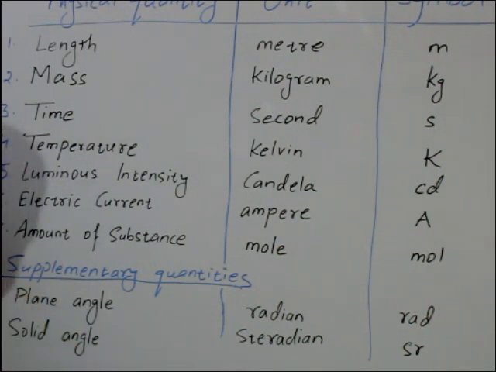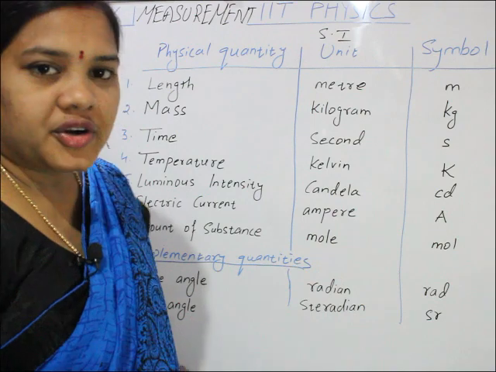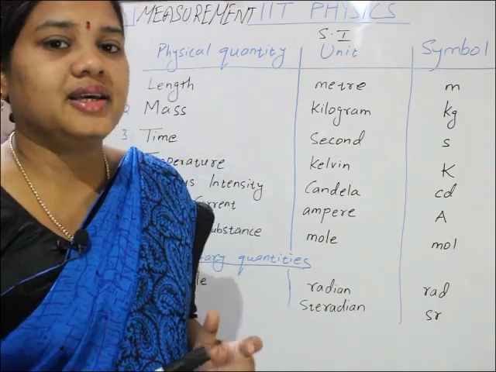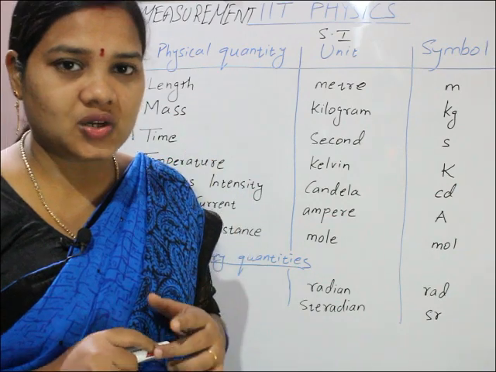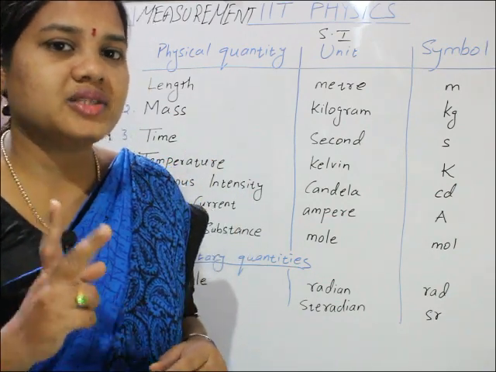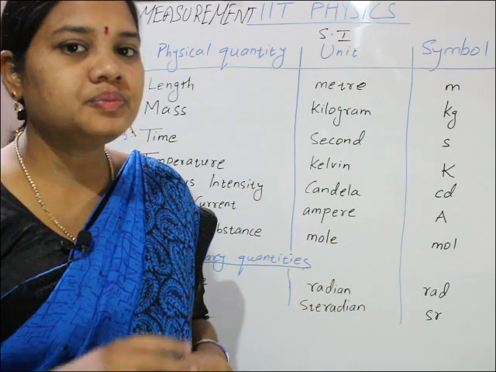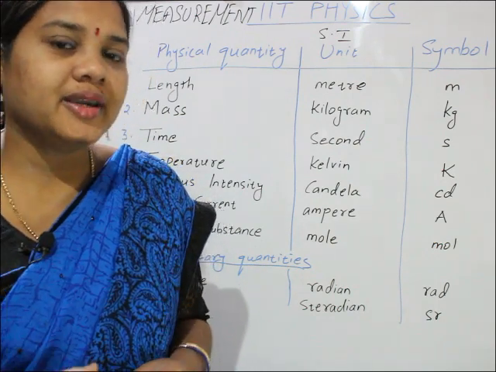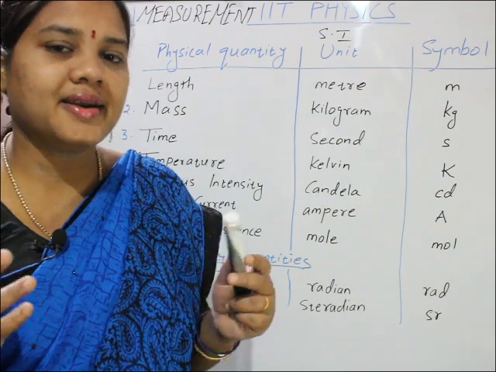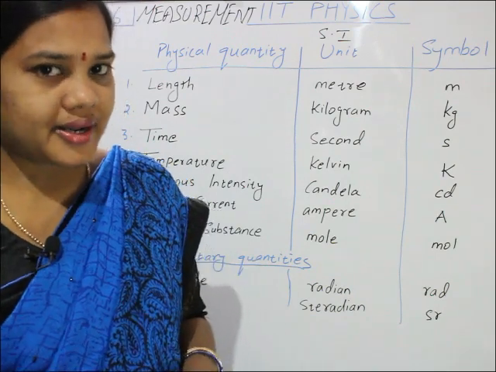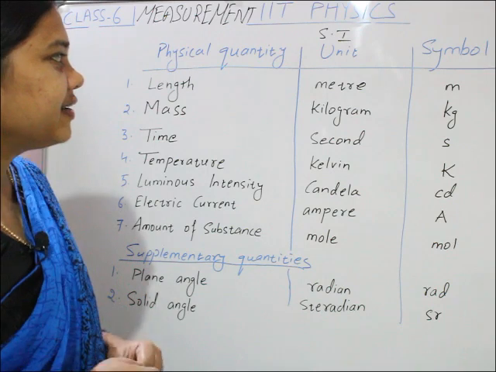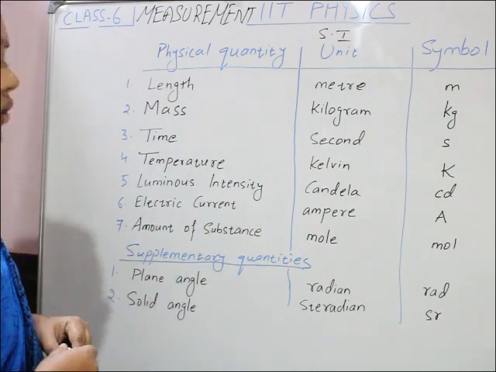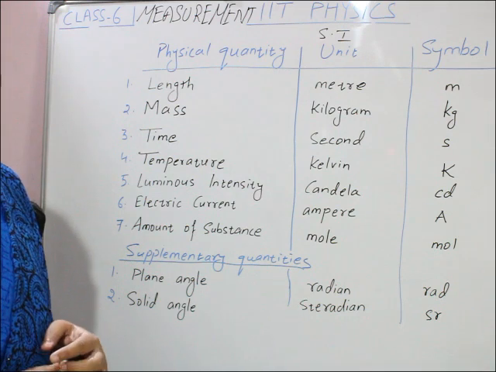So children, this is for today. Today we learned that there are 7 fundamental quantities and 2 supplementary quantities. Fundamental quantities never depend on any other quantities; they are independent quantities. Also, we learned their SI units and symbols. I hope you understood today's topic.